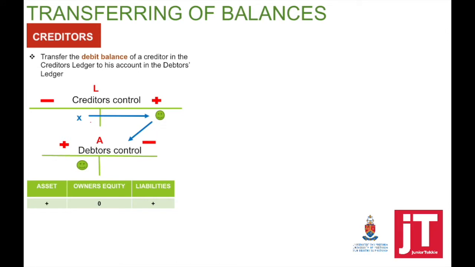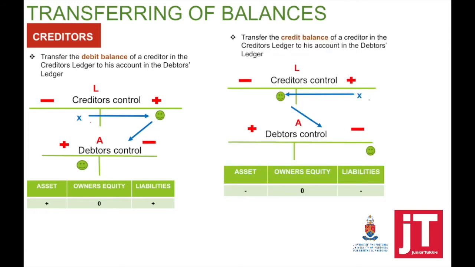Many times, we take it out and we minus. But that is wrong. You need to identify what effect that will have on the balance. Transfer the credit balance of a creditor in the creditor's ledger to his account in the debtor's ledger.